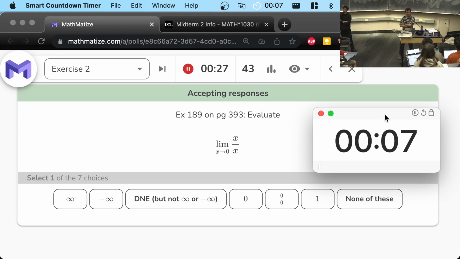Okay, 10 seconds left, so put in a guess if you're not sure. Put in whatever you think looks most right.